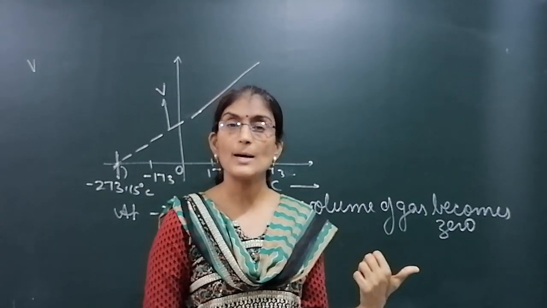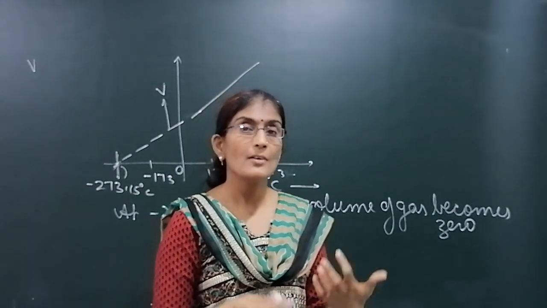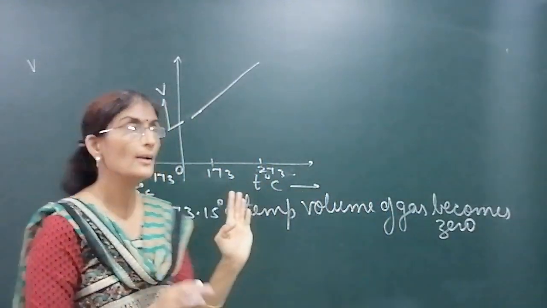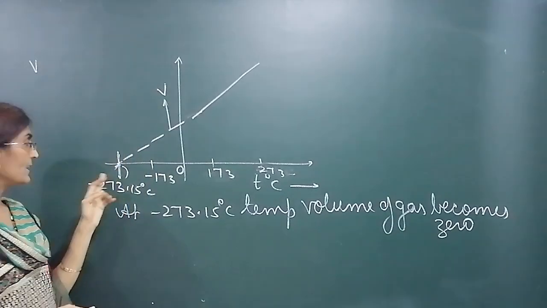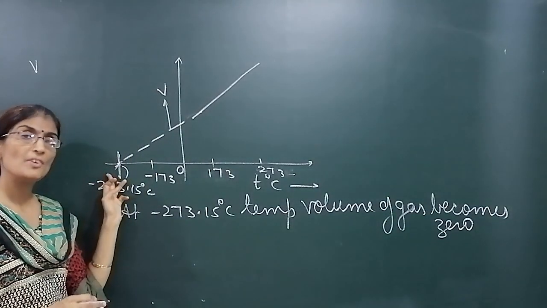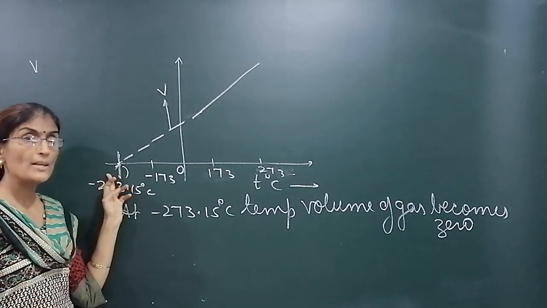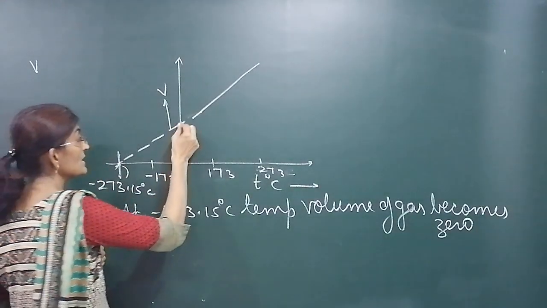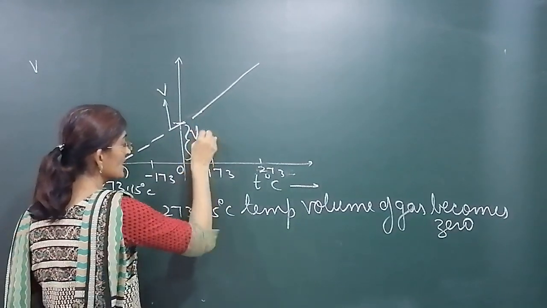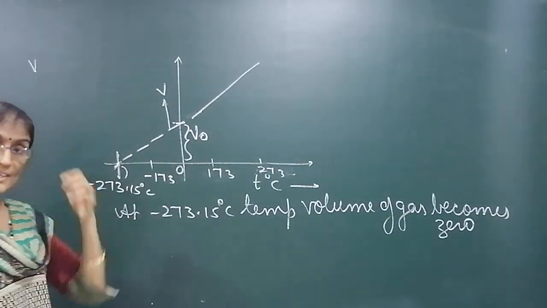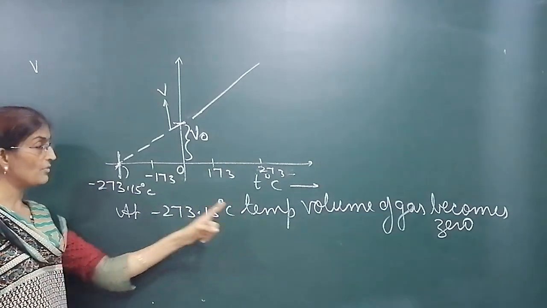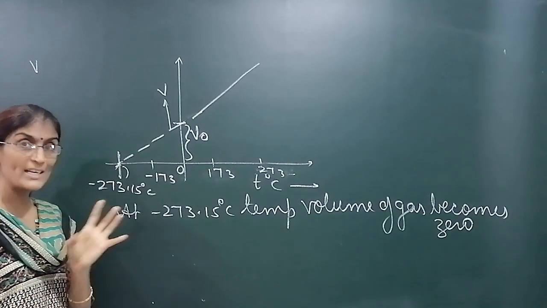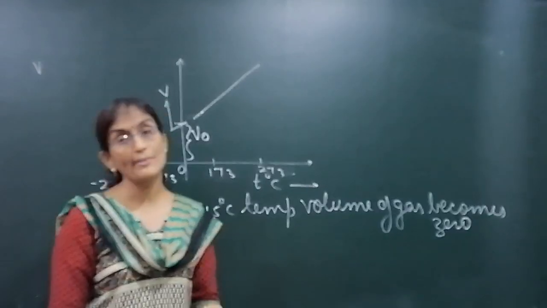તો આ જે ટેમ્પરેચર છે આપણે -273.15, we assume that hypothetical gas होगा because this is theoretically plotted. If we extrapolate this graph, then it is cut at -273.15 degrees Celsius. So we are assuming that at this particular temperature volume of gas becomes 0, and this is the V0 volume, because at 0 degrees Celsius whatever be the volume, that is called V0. So this temperature at which volume of gas is 0 for hypothetical gas, not reality, it is not true, because before reaching this temperature gas turned to liquid state.